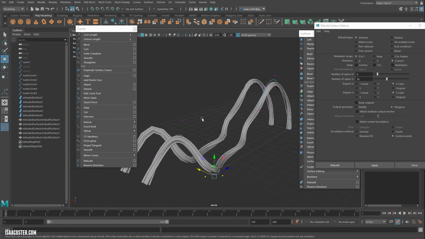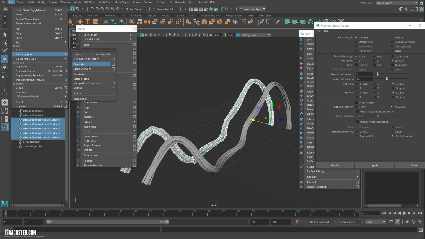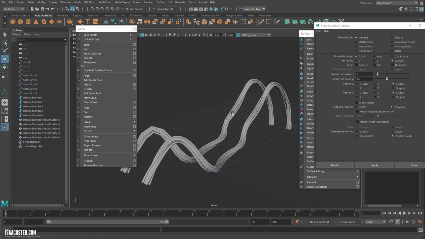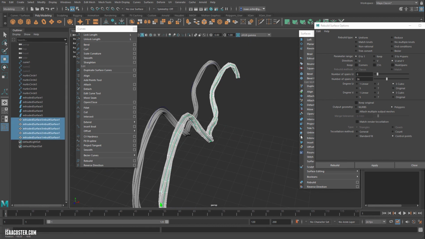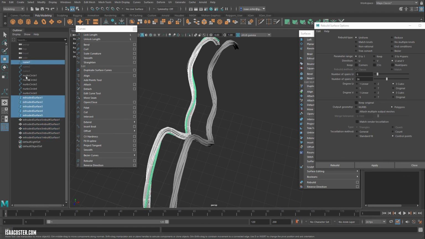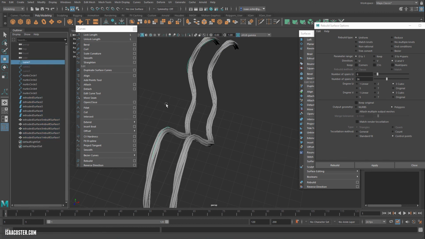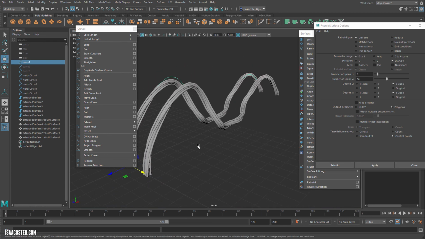That's one of the downfalls of having a lot of construction history: stuff can get kind of slow on the performance end. So one of the nice things you can do, if you're happy with your geo and you want to move on, is go to edit, delete by type, history. Now if I make modifications to this, it will no longer update the output polygeo. I can also delete construction history on the geo itself, so that if I make modifications to my path curve or profile curves, they will not be piped down the line into the new geo.